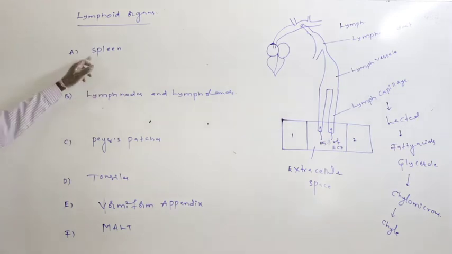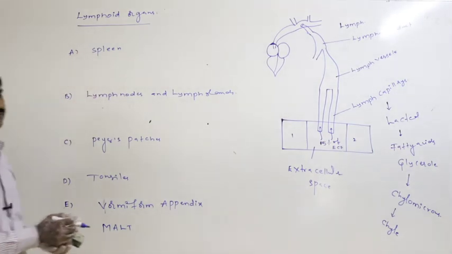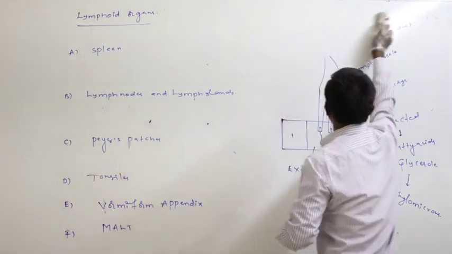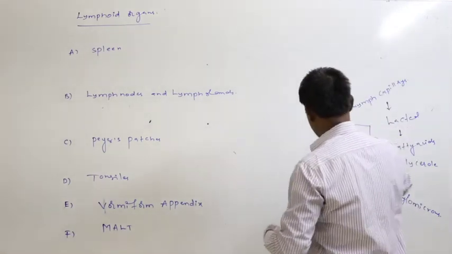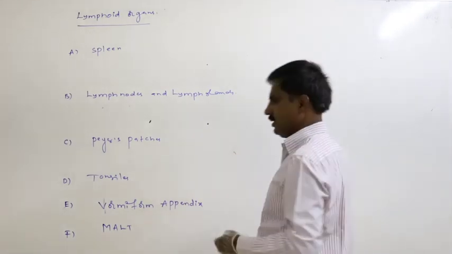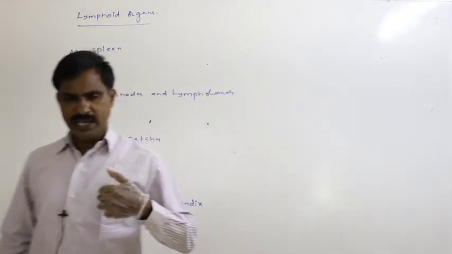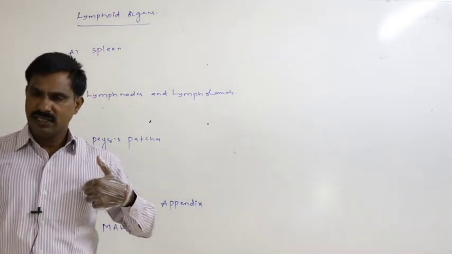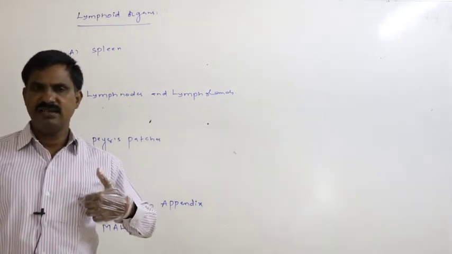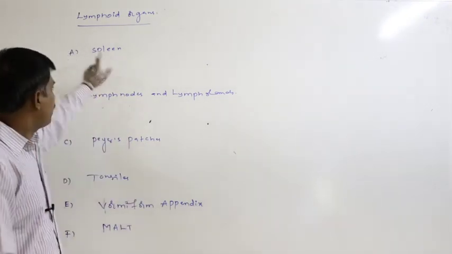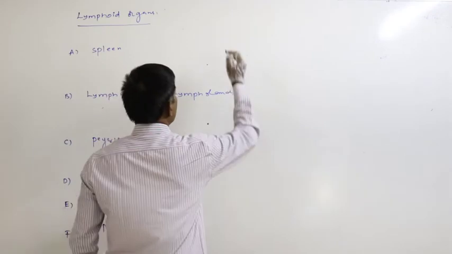So what are the lymphoid organs which are associated to the lymphatic system? First one is the spleen. Where is the spleen present in our body? In the abdominal cavity, just below the diaphragm on the left side, a bean shaped gland is present, that is said to be the spleen.